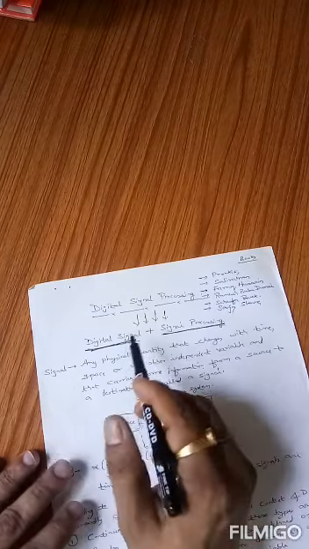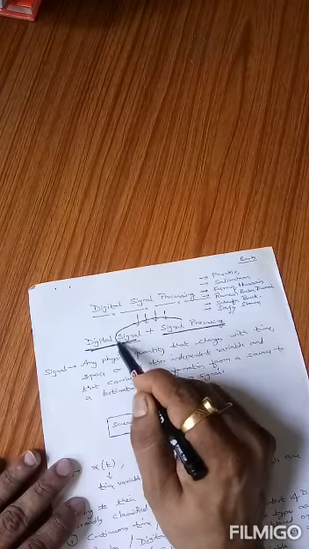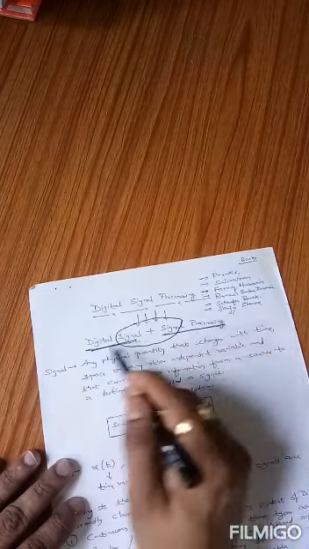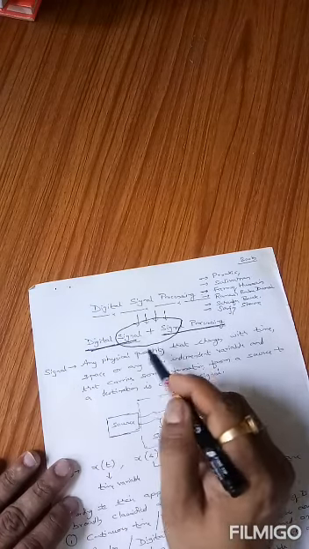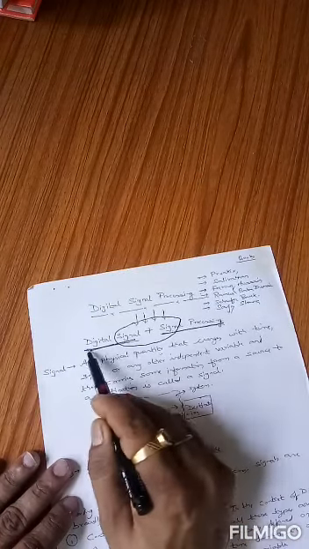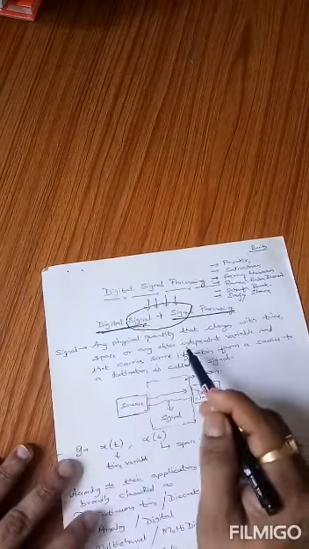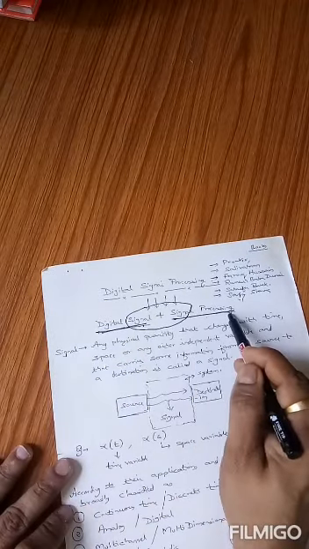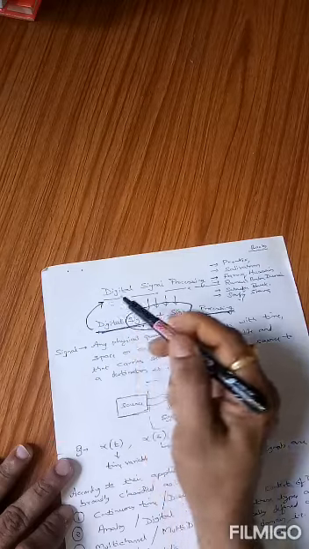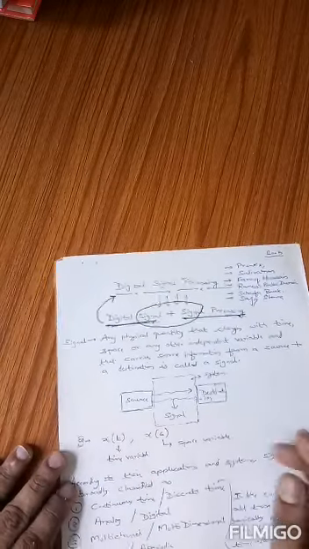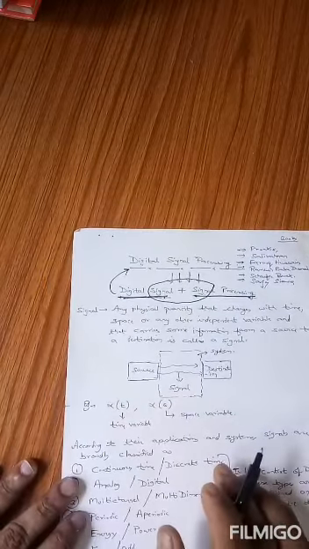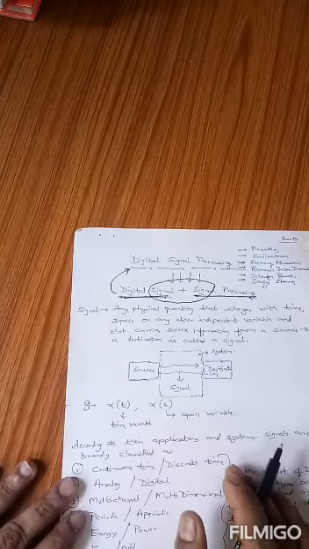So we will discuss first of all, since the common term related to both these terms is signal, we will see what is signal first of all, then we will discuss what is a digital signal, then we go to signal processing, and finally we come to our main question, that is what is digital signal processing and why digital signal processing is being used.